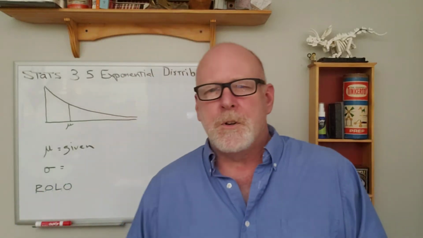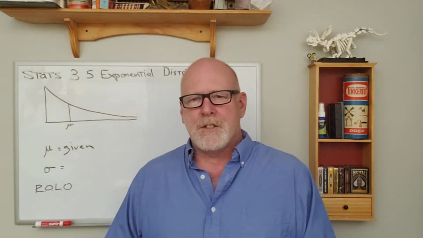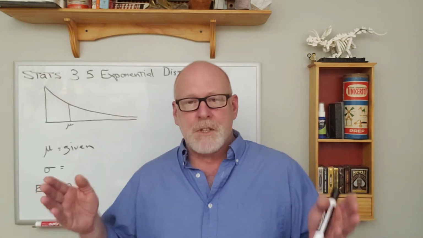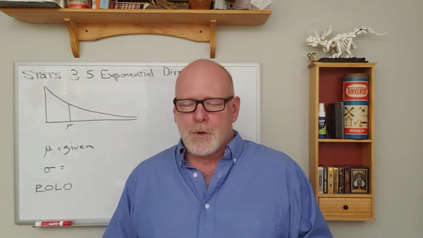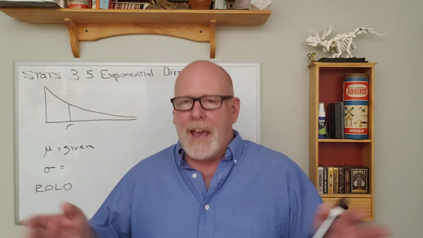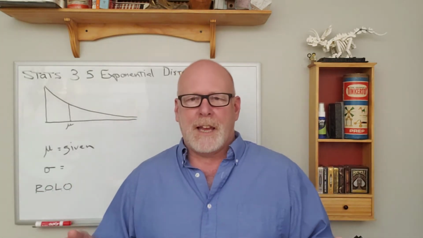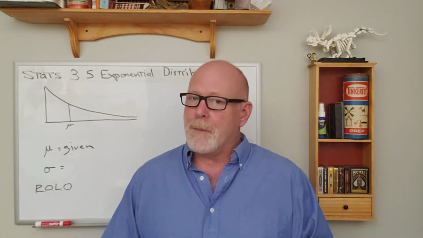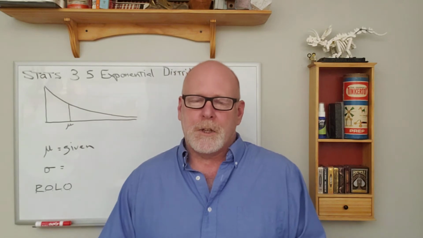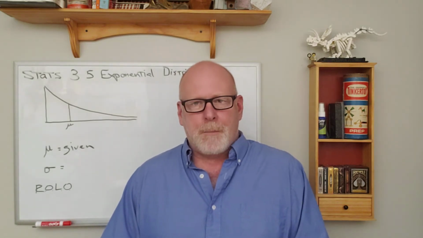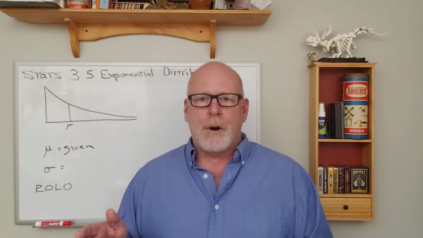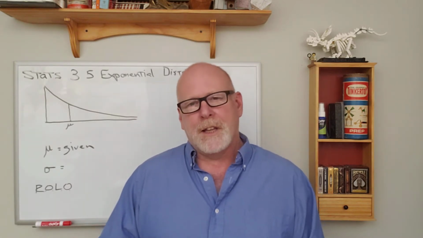So the uniform distribution does a good job of describing populations where any outcome within the range of possible outcomes is equally likely. If you've got a school where kids are between the ages of 5 and 15, then any age in between is equally likely. If you pick a kid at random from that population, any age between that 5 and 15 is equally likely to occur. If you show up at a bus stop where the bus runs every 10 minutes, every wait time for you between 0 and 10 minutes is equally likely.